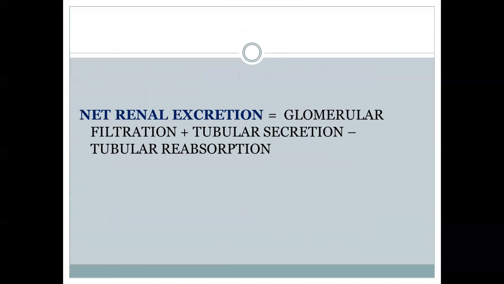So what is the net renal excretion of a drug by the kidney? It is equal to glomerular filtration plus the tubular secretion. These are the two processes which are actually putting the drugs into the renal tubule. That is glomerular filtration and tubular secretion, minus tubular reabsorption. So the reabsorption is a process which is taking back the drug into the blood, so we have to subtract that. So net renal excretion is equal to glomerular filtration plus tubular secretion minus tubular reabsorption.